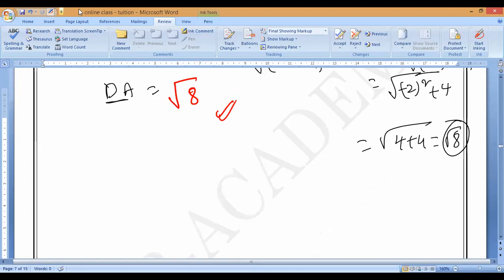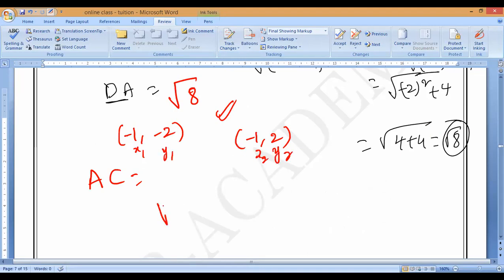Next, what about AC? The diagonals. What is AC? A is minus 1 comma minus 2. C is minus 1 comma 2. Correct? x1, y1, x2, y2. Root over x2 minus x1 whole square plus y2 minus y1 whole square.